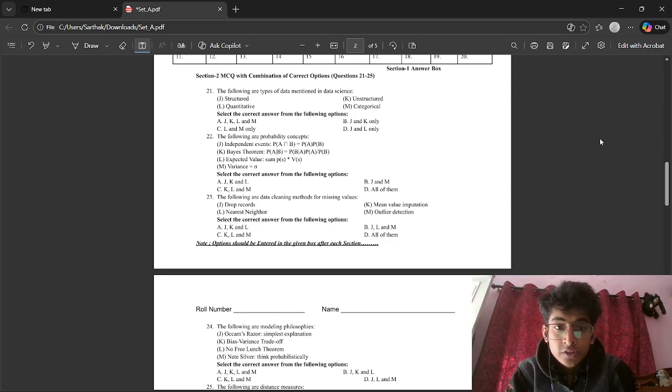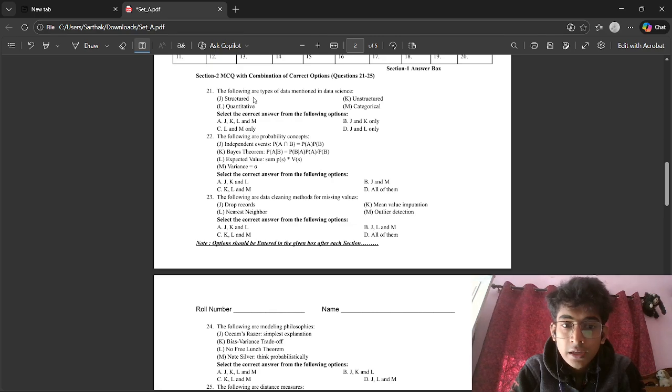Okay, so question 21: the following are types of data mentioned in data science. They are structured, unstructured, quantitative, and categorical. All of them are types of data. Structured data can be easily stored in tables, for example, an SQL table. Unstructured data cannot be easily stored in a table, for example, images, audio, video files, blobs, globs, right?